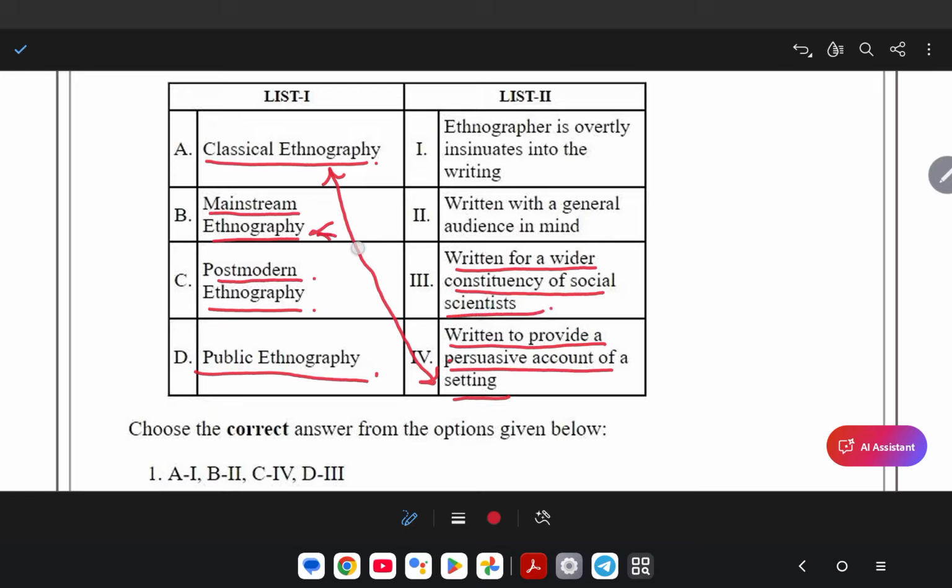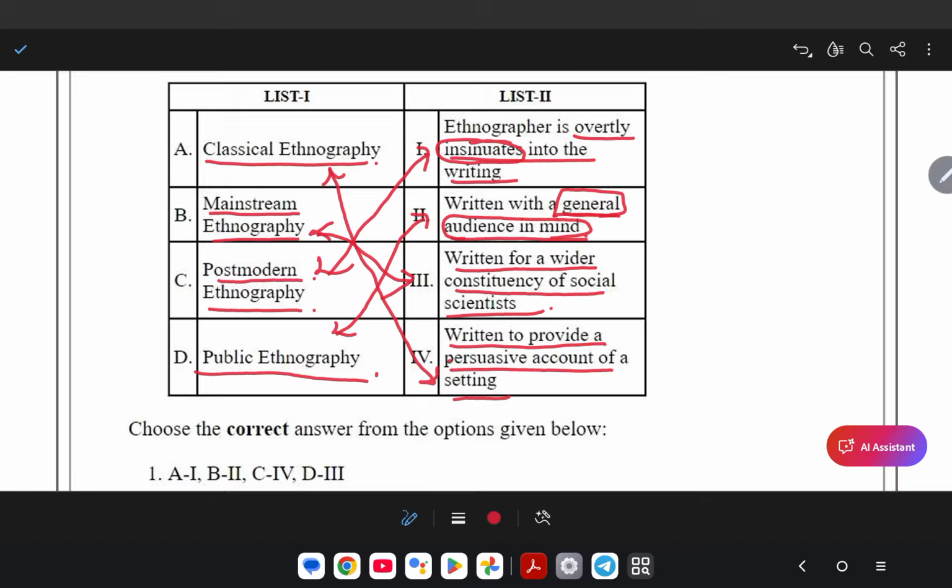Postmodern ethnography: the ethnographer is overtly insinuated into the writing. As soon as the word insinuate comes, that's related to postmodern. Public ethnography is written with a general audience in mind.